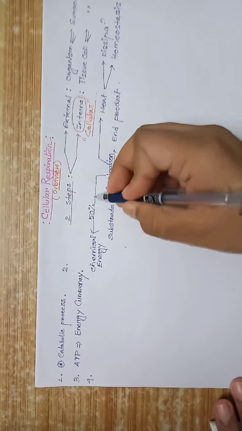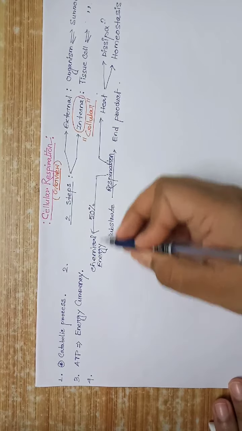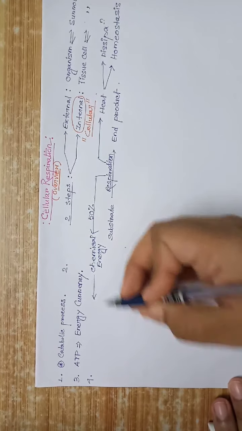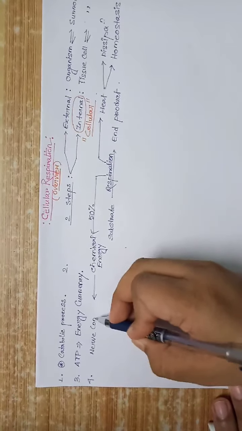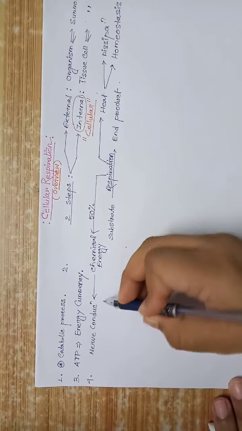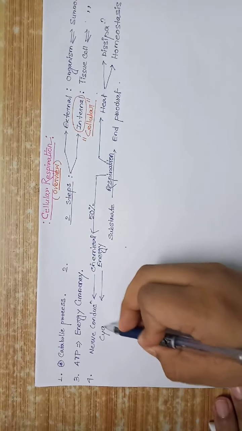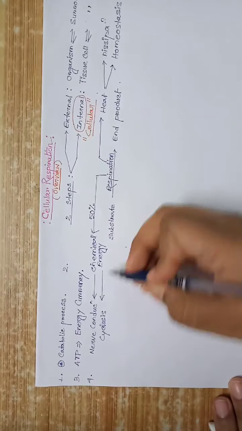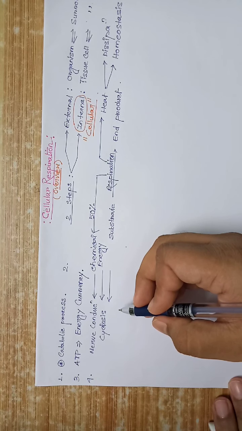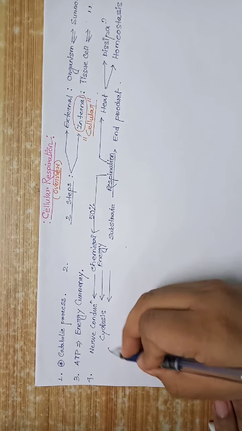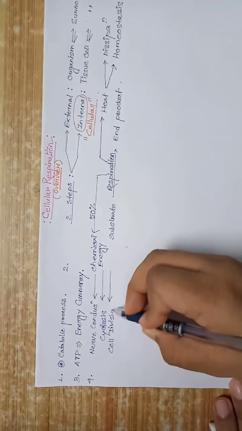Through which the chemical energy is used in nerve conduction. It is also used in cyclosis, in maintenance of chloroplast, cell division and growth, etc.